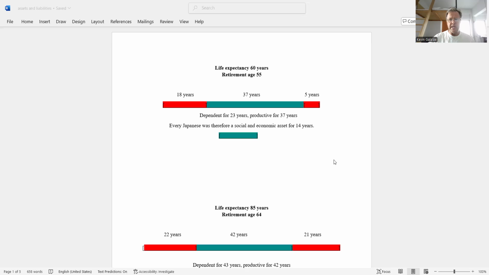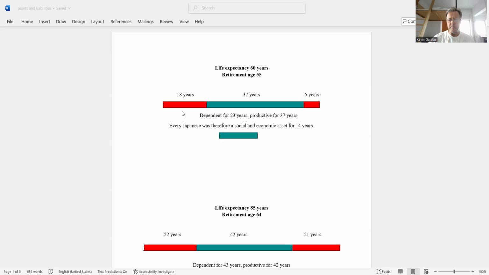Here I illustrate the problem of assets and liabilities. So when does a human being become a liability? And that depends on the life expectancy and also the number of working years as opposed to the number of years that a person is dependent. So once again, looking at a Japanese example, when life expectancy was 60 years, retirement at 55, people went into the work. People were dependents, right?